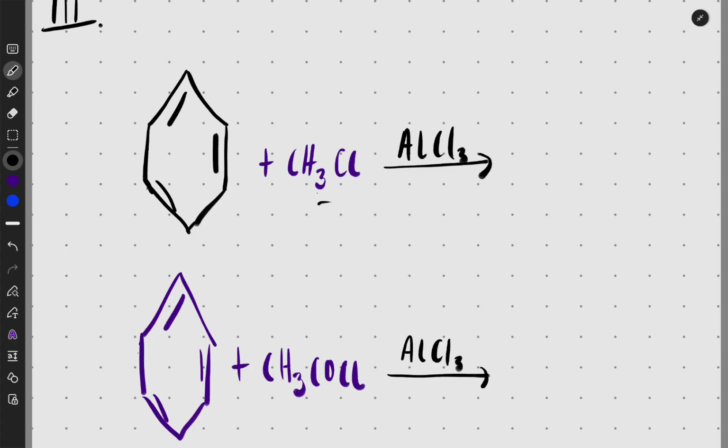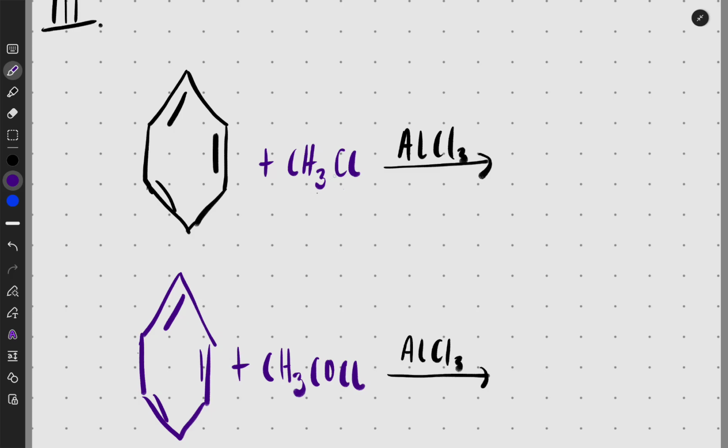AlCl3 is just aluminum trichloride, right? So what you should know is that whenever you have something with a chlorine, it has to have some carbon and hydrogens and a chlorine somewhere. If you put AlCl3 and add it to the benzene ring, it's going to attach itself to the benzene ring, because what's going to happen is that this Cl here is going to be removed by this thing.